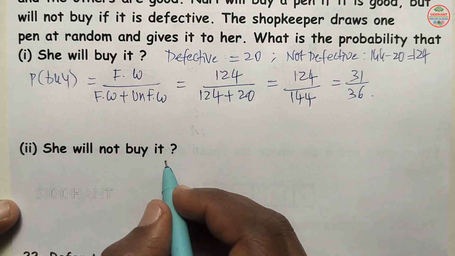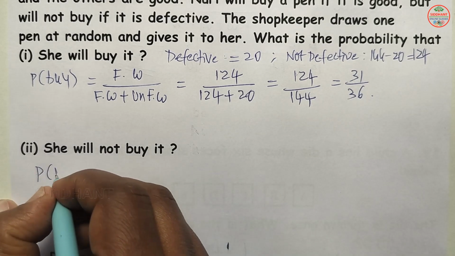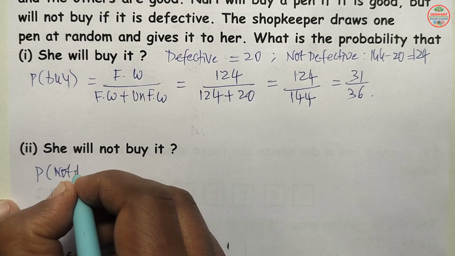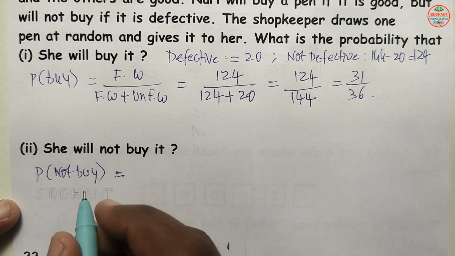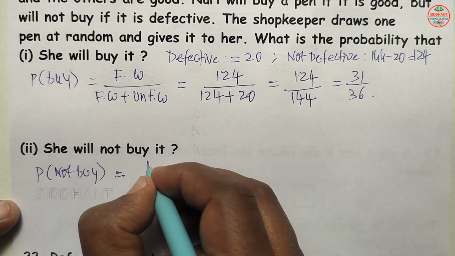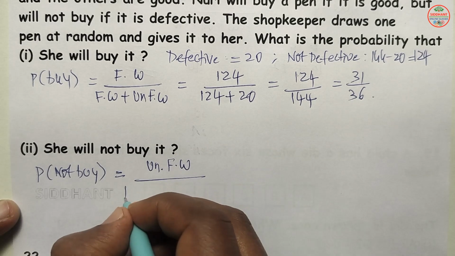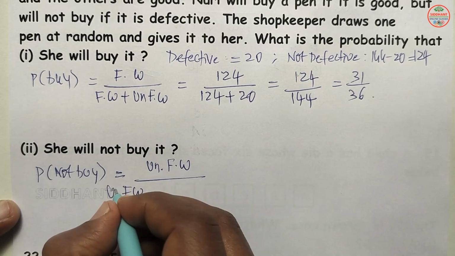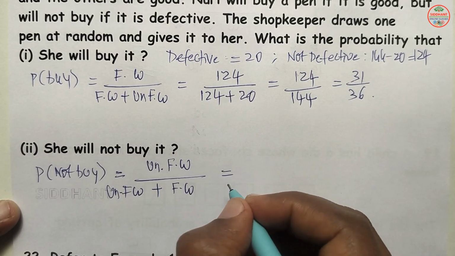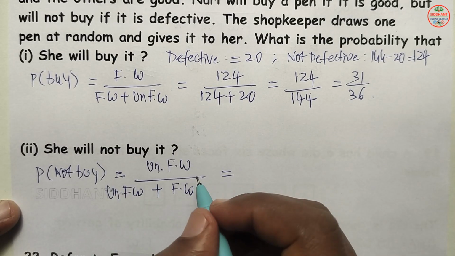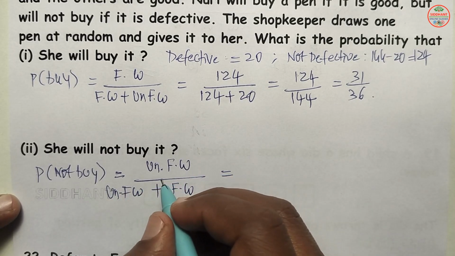Second, she will not buy it. That means the probability of not buying, where the question is asked in the not happening side. That means unfavorable ways by unfavorable ways plus favorable ways. Unfavorable ways means not buy.